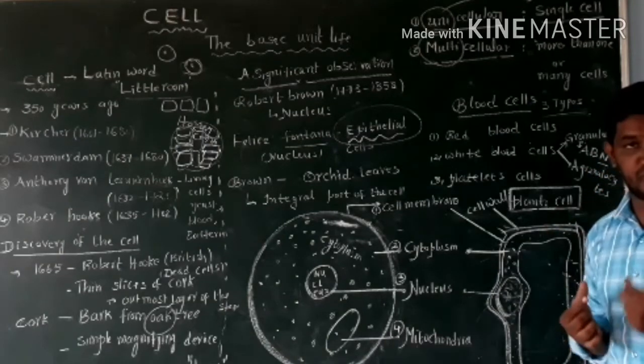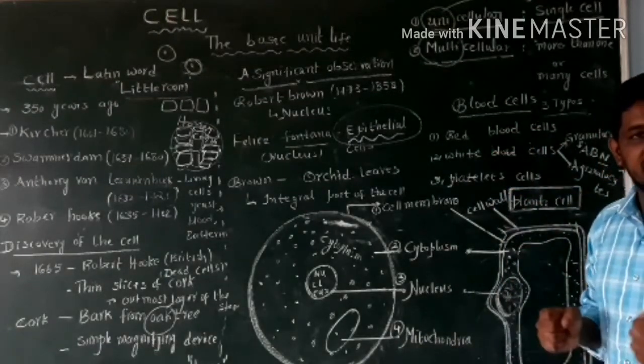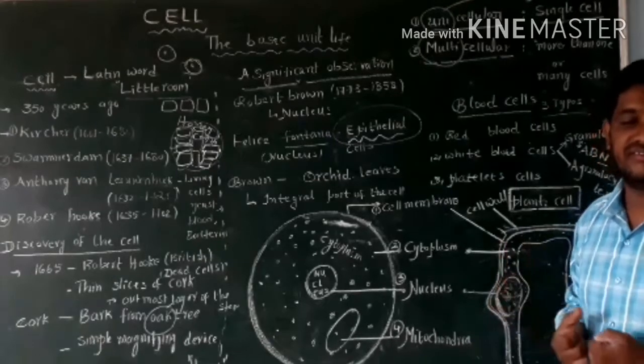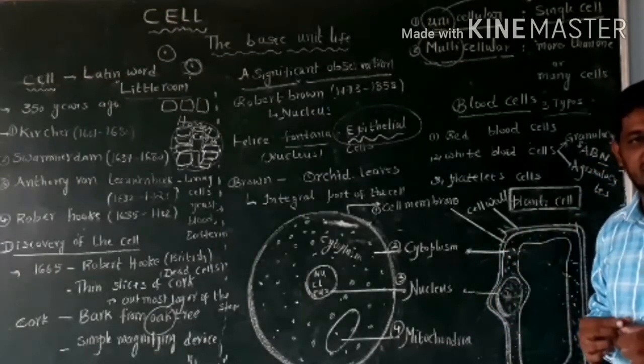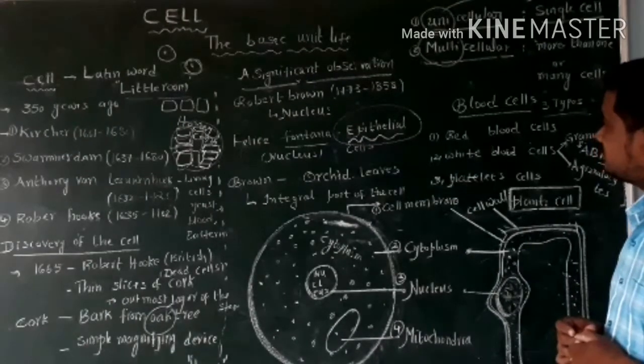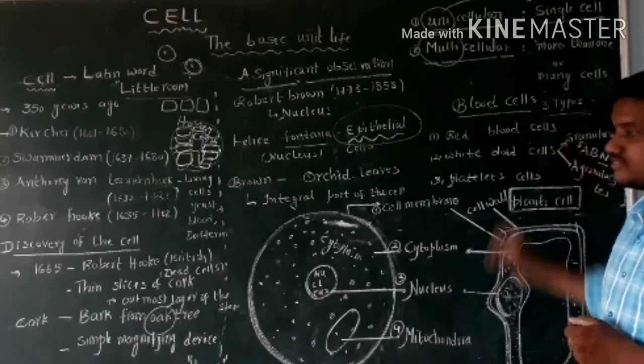which help in immunity power. These all cells help in increasing immunity in our body, which kills microorganisms in our body. This is about blood cells and types.